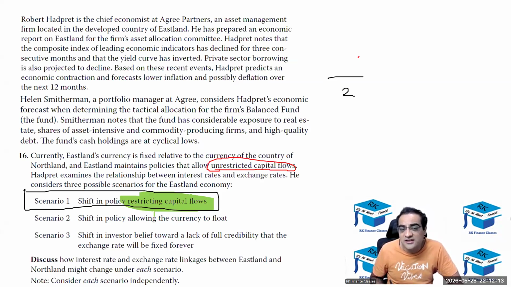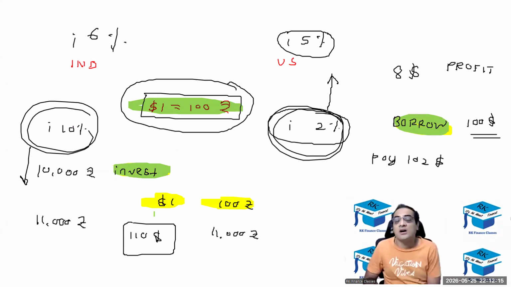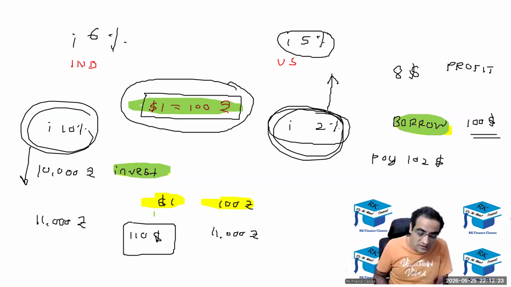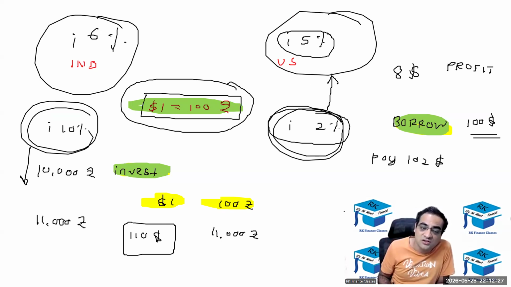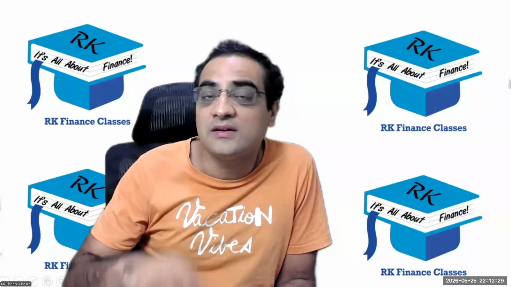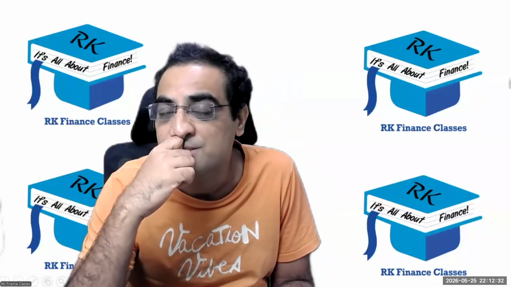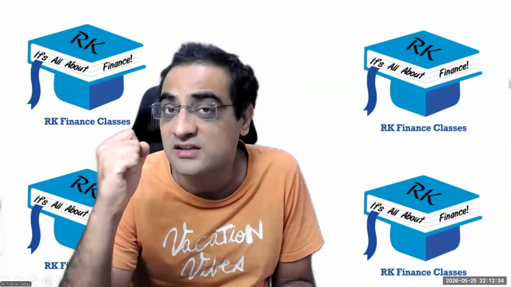So the moment there are restricted capital flows, borrowing at a lower interest rate in the US and lending at a higher interest rate in India is not going to be possible. So what's going to happen over there? India's interest rate and the US interest rate may not converge. That means India could have a different interest rate from the US if we restrict the capital flows.